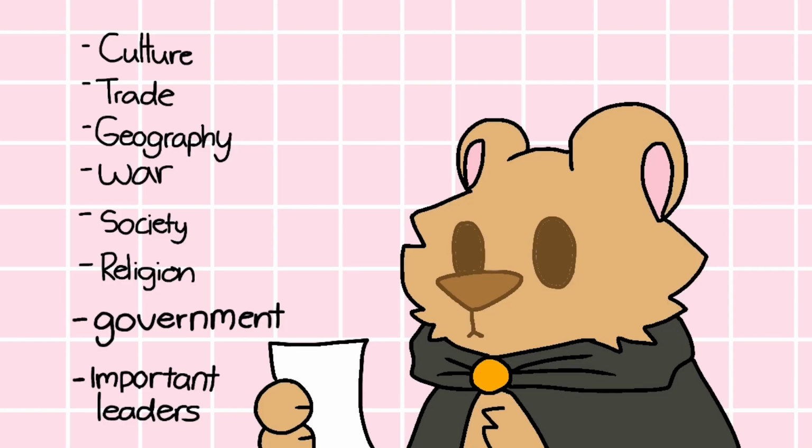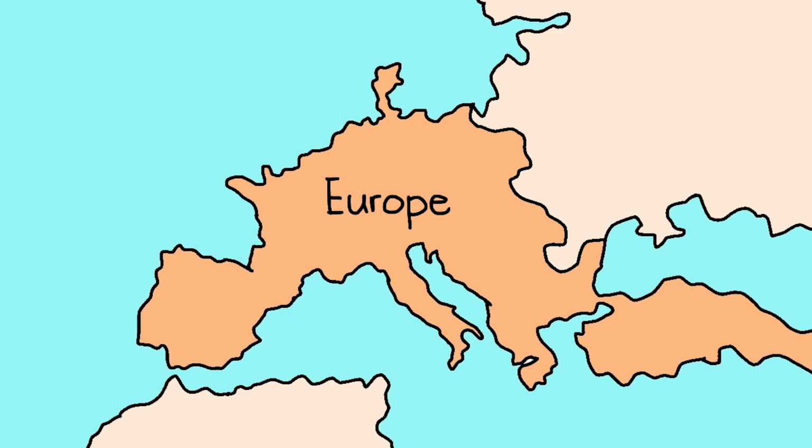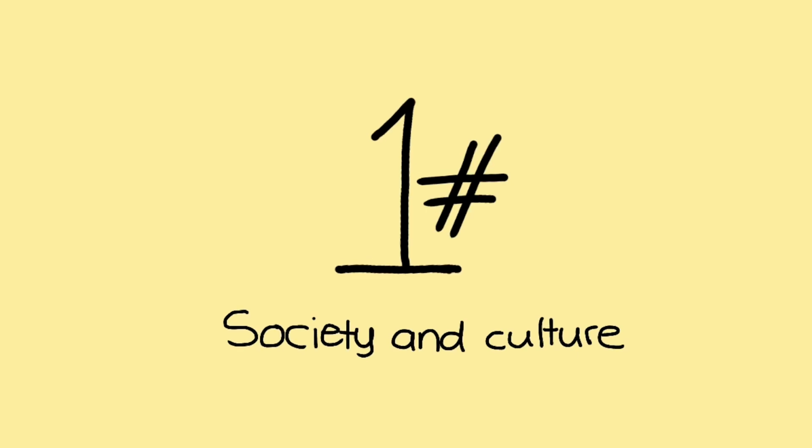In this video, we'll be going over the topics of culture, economics and trade, politics, geography, war, society, religion, government, and important leaders. The name of the Middle Ages refers to the fall of Western Rome and the rise of the Renaissance. First up, we'll start with their society and culture.